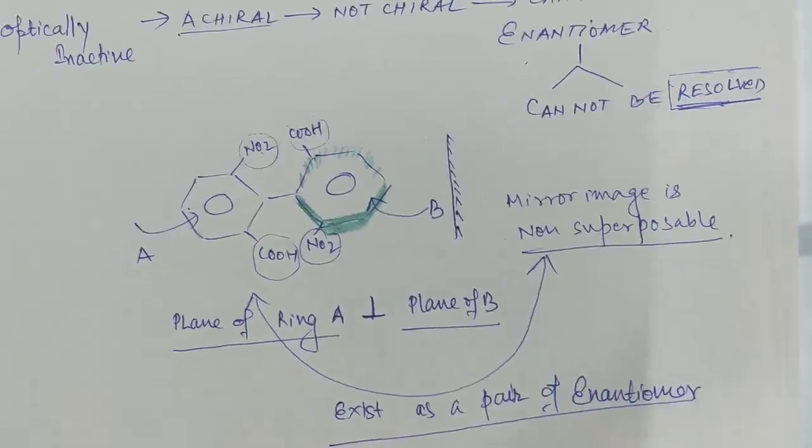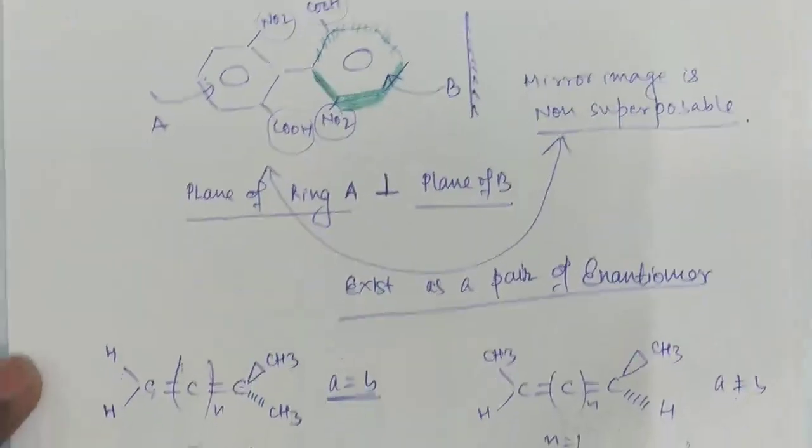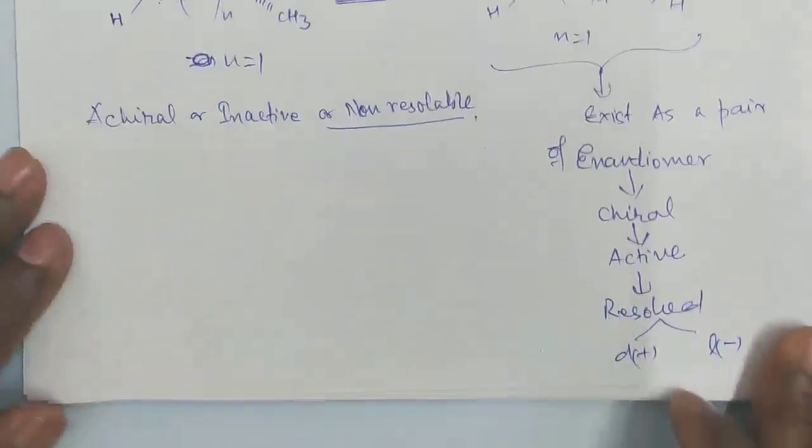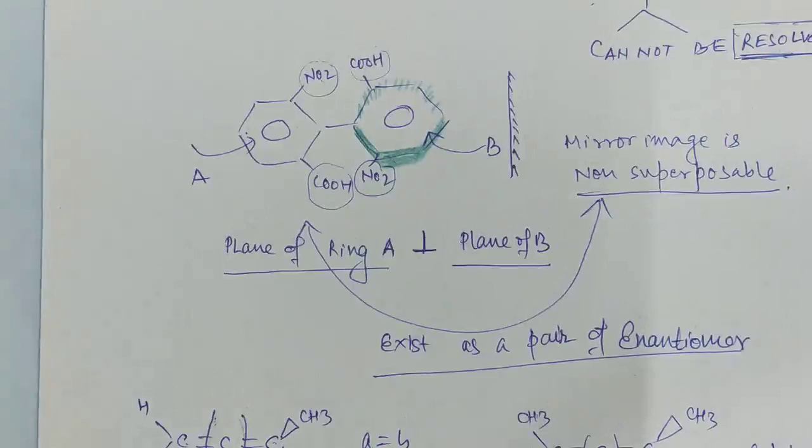Absolute configuration to the stereo center. So by using absolute configuration to the stereo center, we can identify all these terms, whether the molecule is meso or it is a racemic mixture, or it can be resolved, or it cannot be resolved, like that. But remember one thing, this is not directly mentioned in your IIT JEE syllabus.